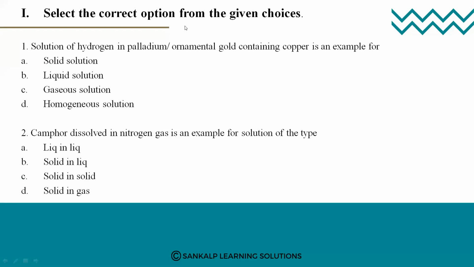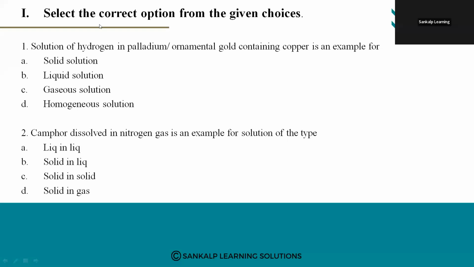So the first question here is: solution of hydrogen in palladium or ornamental gold containing copper is an example for. Meanwhile, as I am reading out, I want the answers from you, and you can note it down.